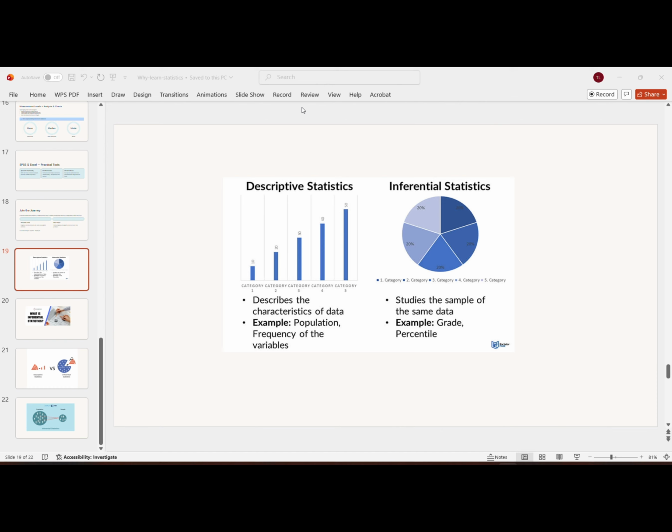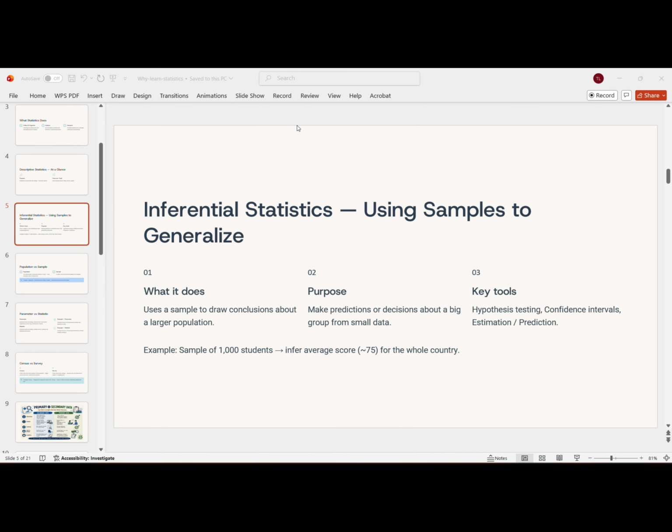It helps us to make conclusions about a larger group. For example, grades, percentiles, predictions, meaning it goes beyond description and helps us make decisions or predictions about the population.